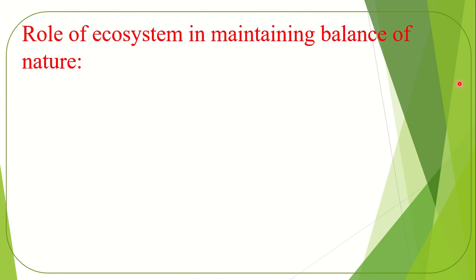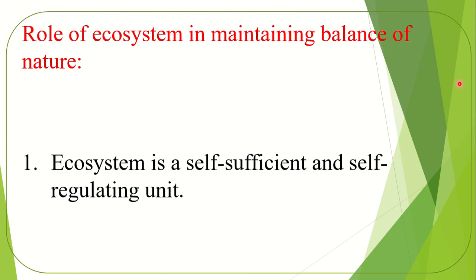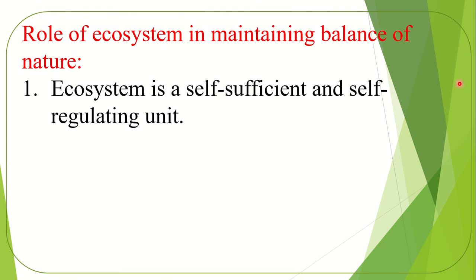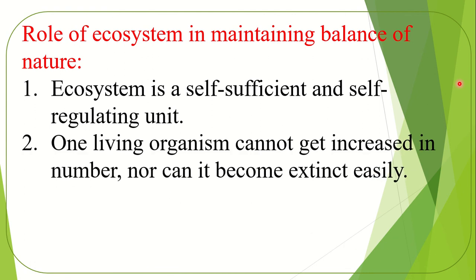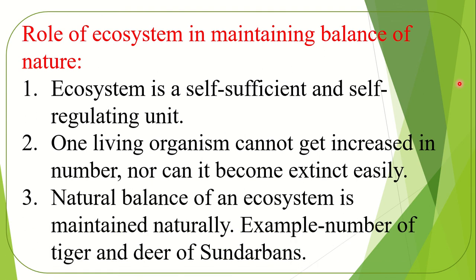Role of ecosystem in maintaining balance of nature. Ecosystem is a self-sufficient and self-regulating unit. One living organism can't increase in number indefinitely, nor can it become extinct easily. Natural balance of an ecosystem is maintained naturally. Example, number of tiger and deer of Sundarbans. Take it easy.